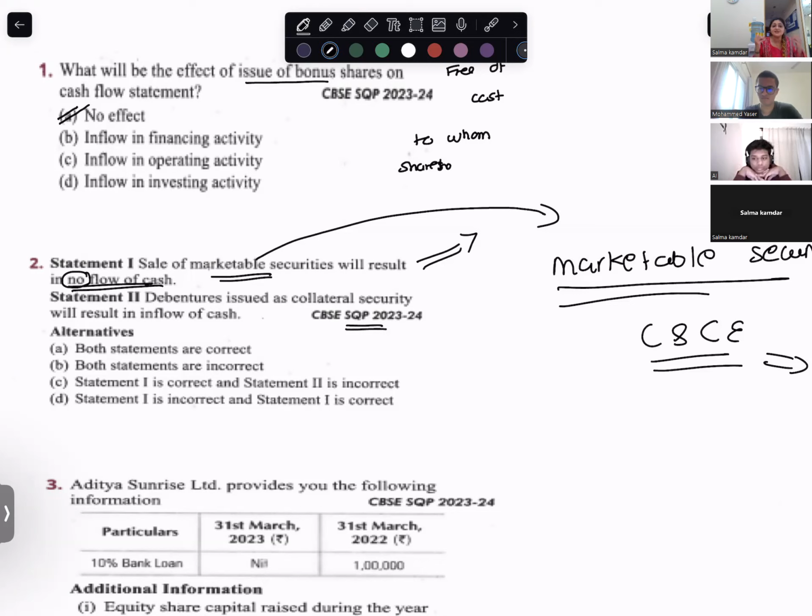Marketable securities is cash equivalent. Anas, are you with me? Yes, ma'am. So it will result in no flow of cash. This statement is correct. Okay, let's go to the next one.